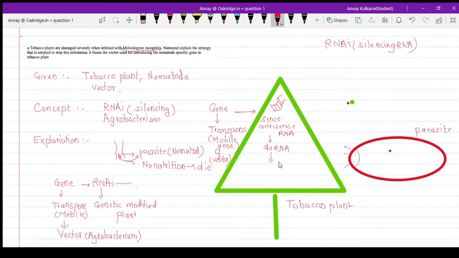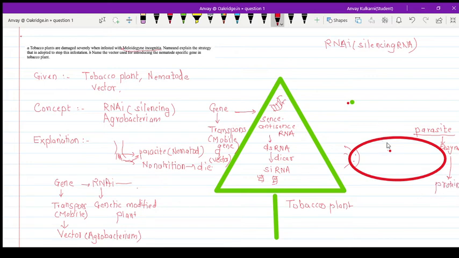This double-stranded RNA is broken down with the help of the dicer enzyme into siRNA. siRNAs are small units of RNA and they are called small interfering RNA. They are very small, 21 to 30 nucleotides. Now, let's see what happens in the case of the parasite. For normal processes, they require enzymes. And these enzymes are nothing but protein in nature.